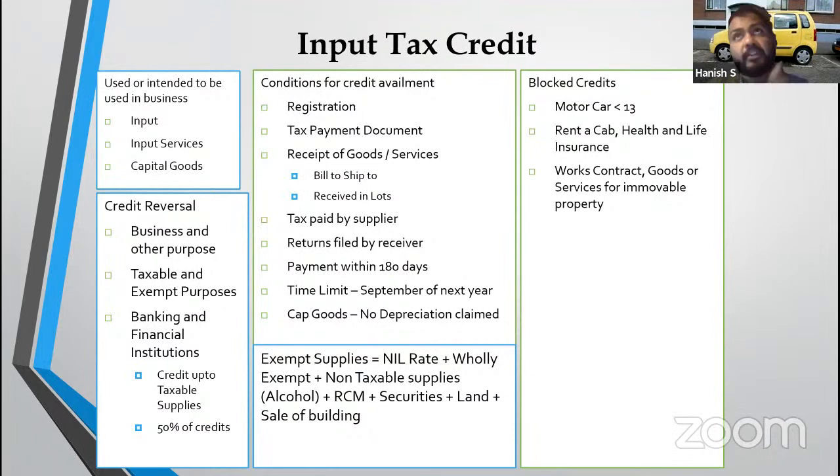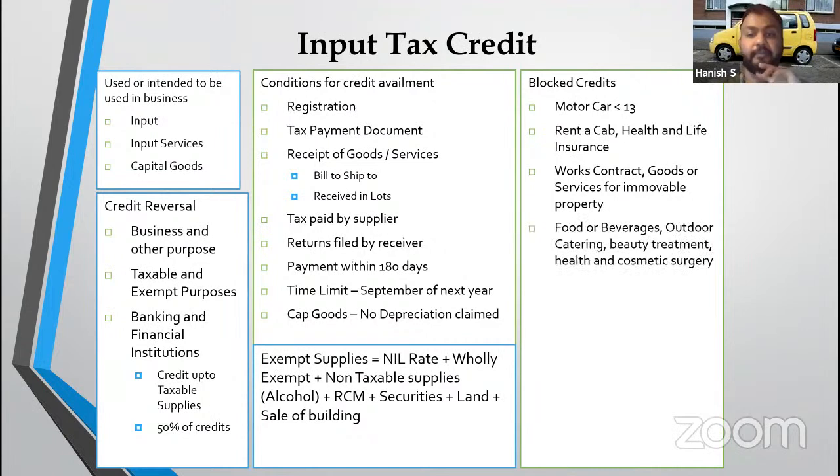If my input is works contract and output is renting of immovable property, like construction of a hotel, I will not get credit. But if I'm a developer, input is works contract, output is constructed apartments, then I will get the credit, right? If I'm constructing something for plant and machinery, then it is not immovable property, I will get the credit. But food, outdoor catering, beauty treatment, health and cosmetic surgery, which are more of a personal nature, I will not get credit of that.